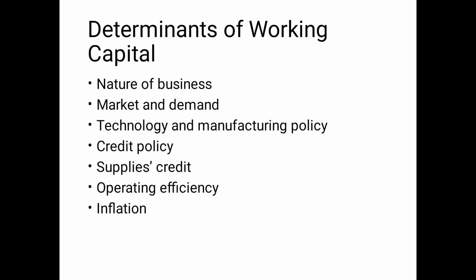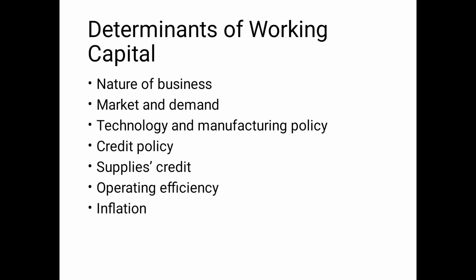Third point is technology and manufacturing policy. There are two kinds of company. One is called labor intensive and one is called capital intensive. The company which is labor intensive has less technology, you do not have too many technical machines, so your investment in plant and machinery will be very less, but your manufacturing depends on labor, the more number of labor, and that's why you require more funds to pay wages, and that's why your working capital will be huge.